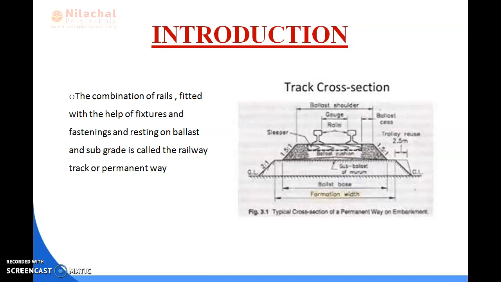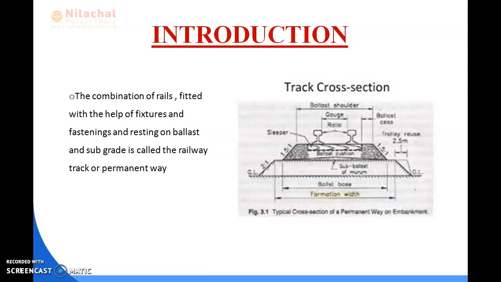Also, by traveling in the railway no traffic congestion occurs, which reduces traffic congestion. So that's why we use the permanent way, and the railway is very suitable for all passengers to move over longer distances as well as shorter distances.